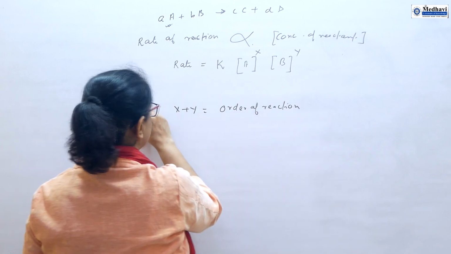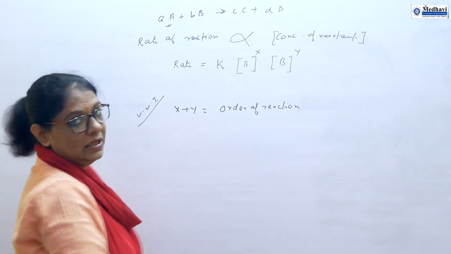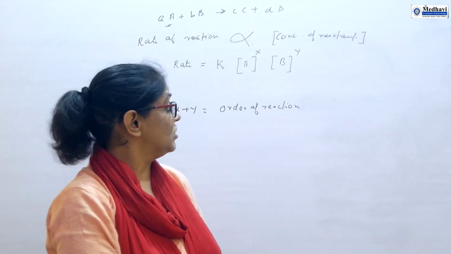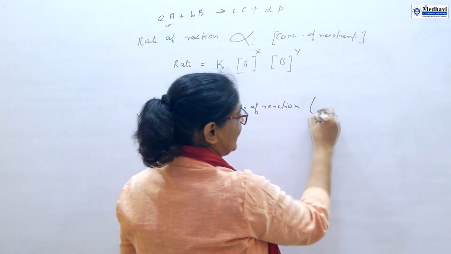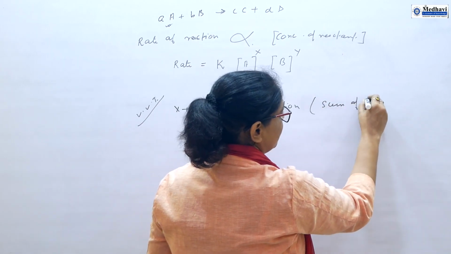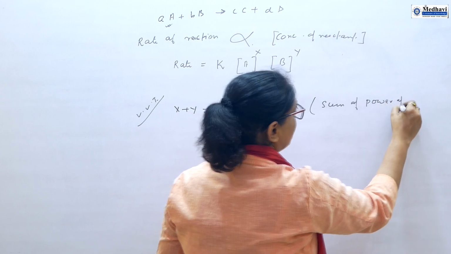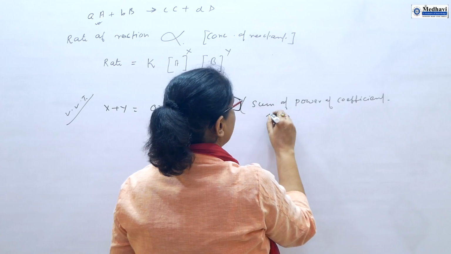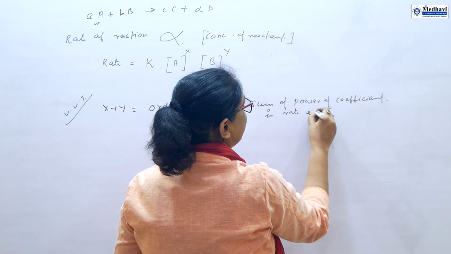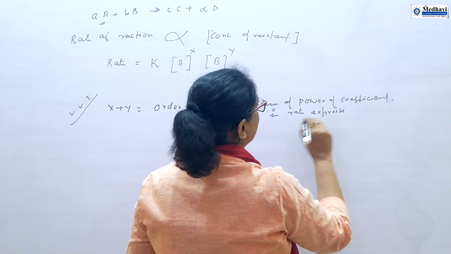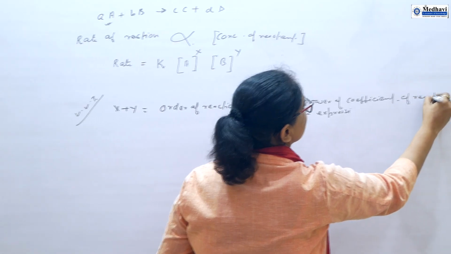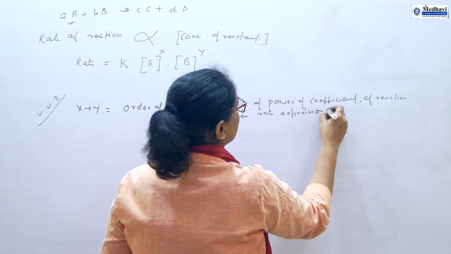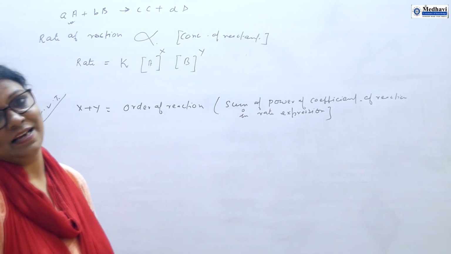Very very important. The sum of the powers of the coefficients of reactants in the rate expression is known as order of reaction.